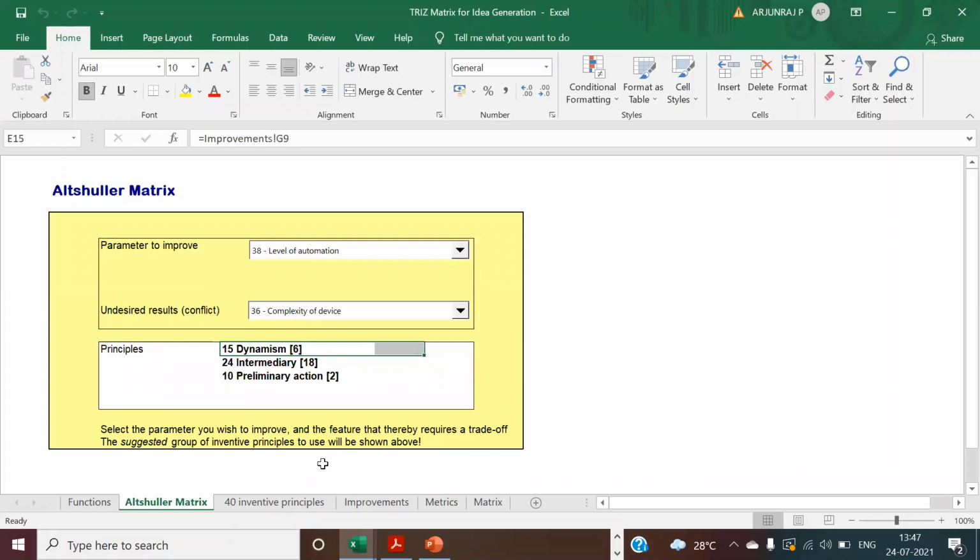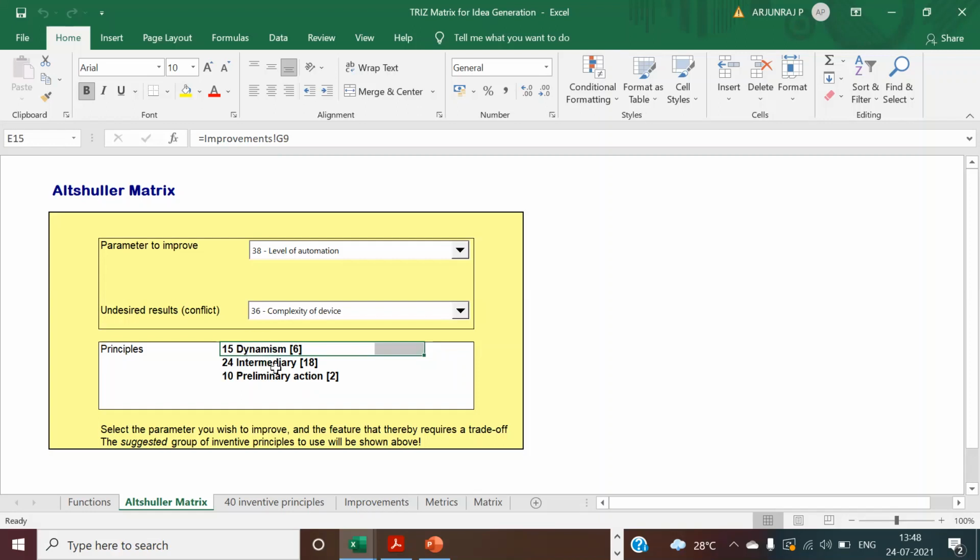See, when you are going for automation in your company to reduce the cycle time and increase the productivity, so that you can bring more value to the customer, the conflict is that you need to have complex devices. If I use that, you need to use these three principles. First, you can use some dynamism, like dynamic machines that have less vibration.